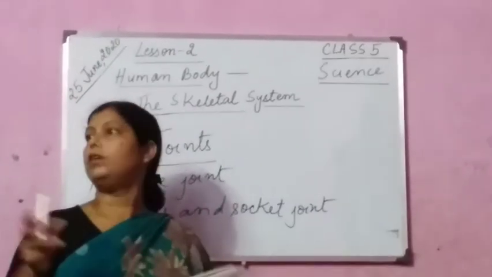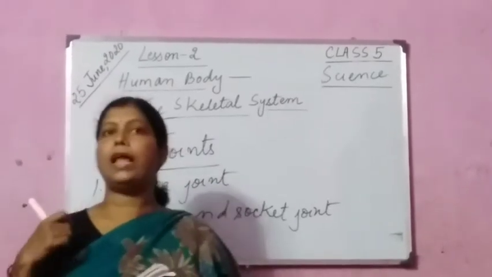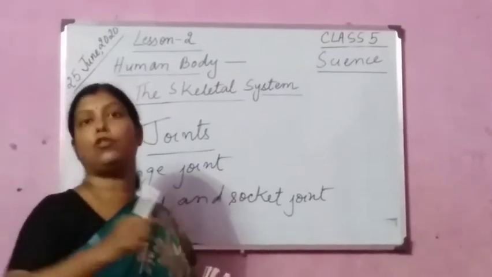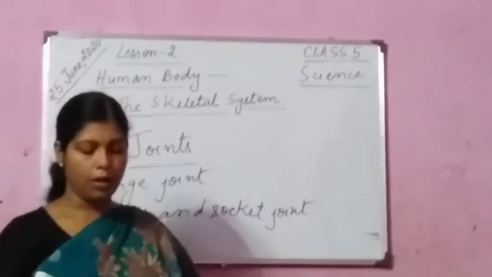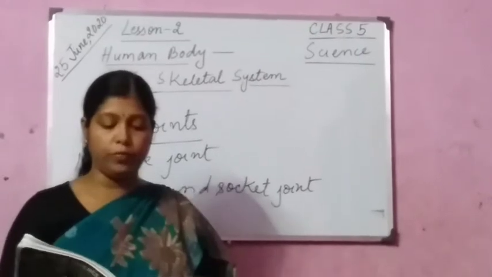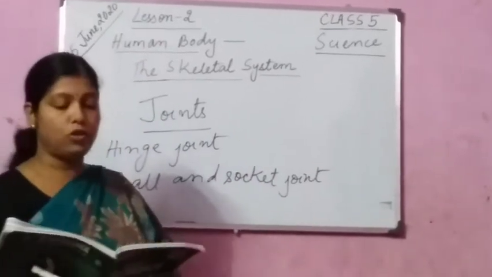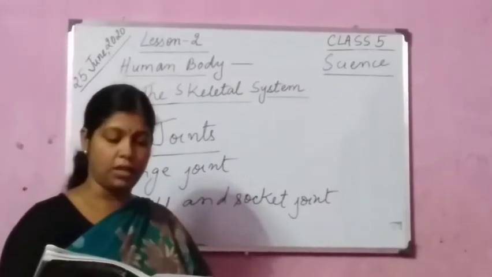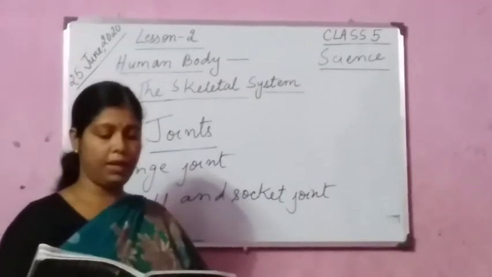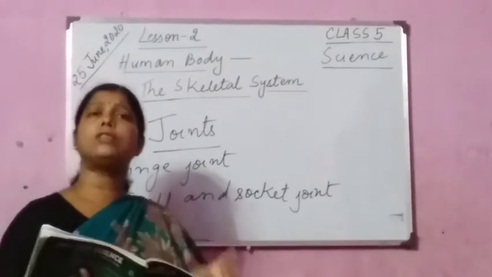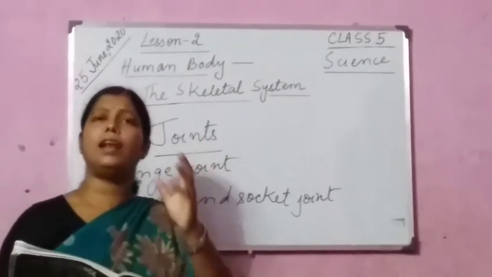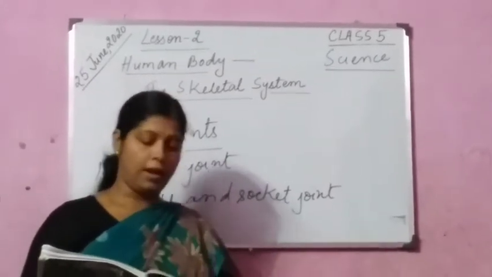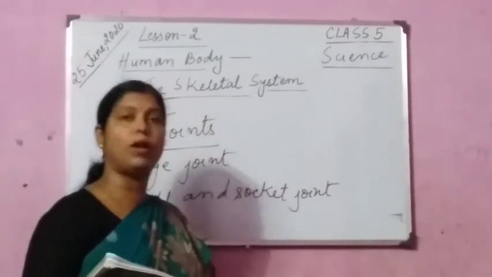See, you can move your neck back. With the help of this shoulder only, we are moving back. We can move in this direction also, in this direction also. In all directions we can move. Shoulder and hip joints are of this type. So here what is important? Where do you find a ball and socket joint? You have to say this. What is the function? The function is it allows movement in all directions, and we find it in the shoulder and hip joints. Okay, ball and socket joint.